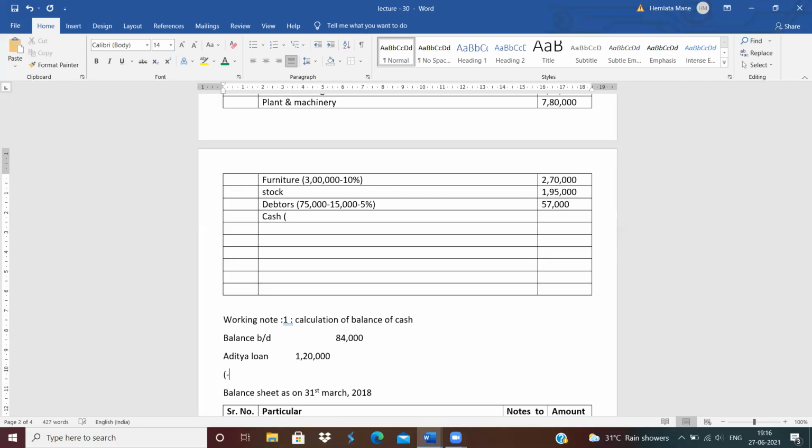So, less: company taken over, for rupees 69,000.